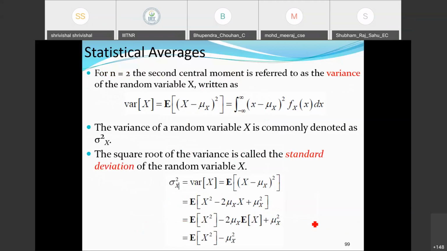For n equal to 2, the second central moment is defined as the variance of the random variable X. Variance of X is equal to E[(X minus mu_X)^2], the integral of (x minus mu_X)^2 f_X(x) dx. The variance of random variable X is commonly denoted as sigma squared of X. The square root of the variance is called the standard deviation.